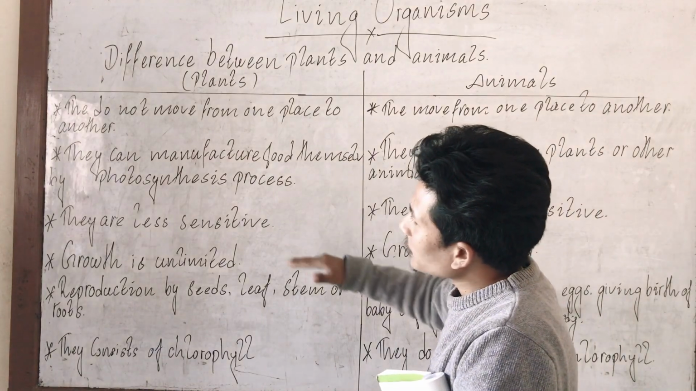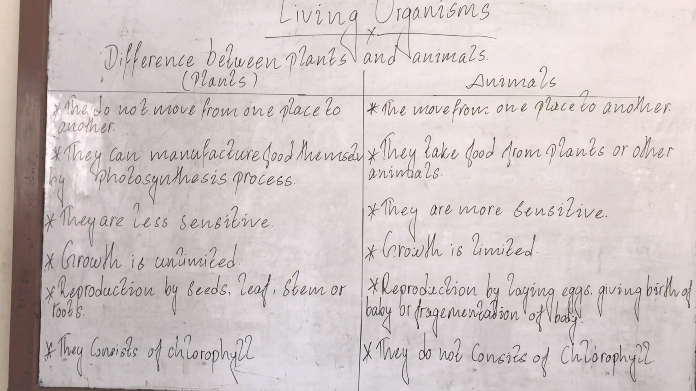Okay. So let's move on to the third point. Plants are less sensitive, animals are more sensitive. Our plants are very less sensitive, which means we can easily break plants.